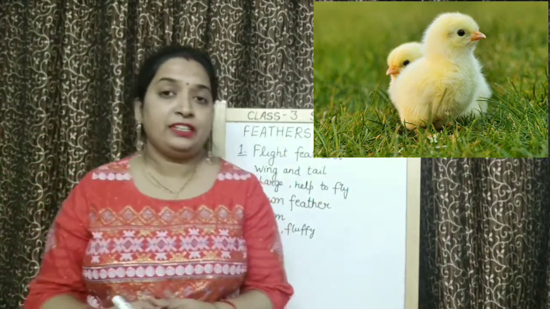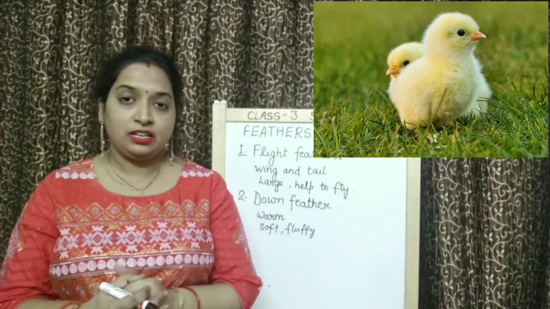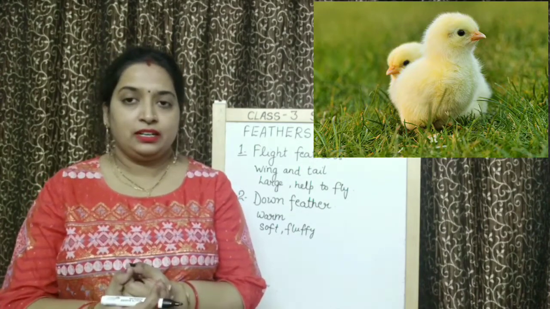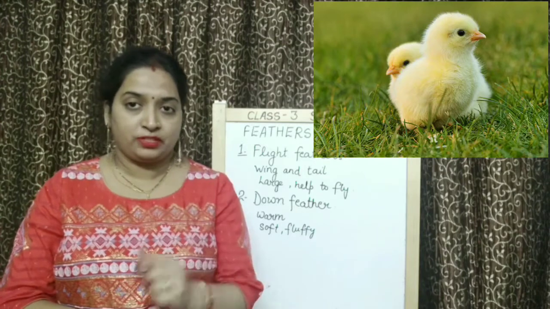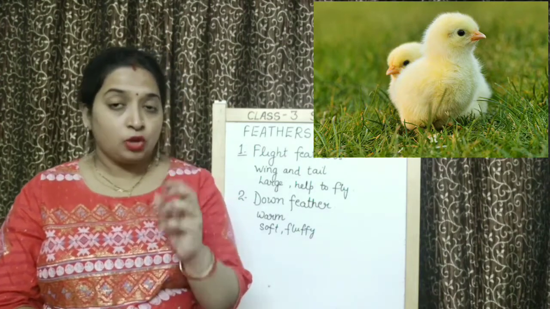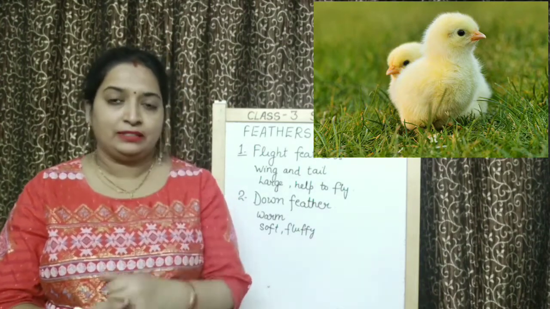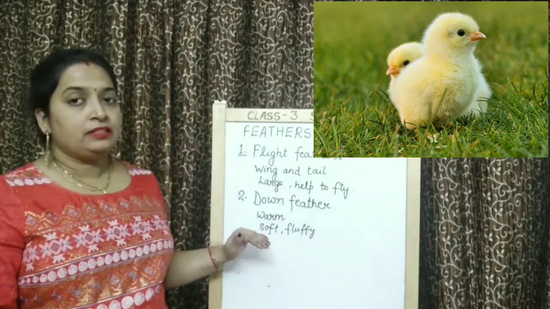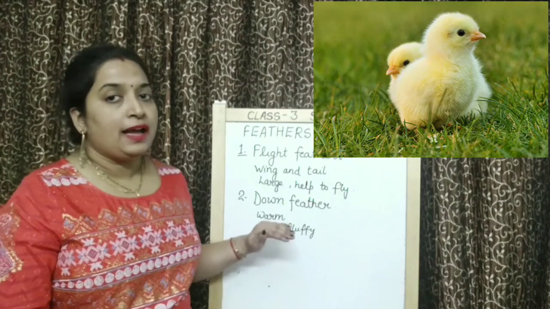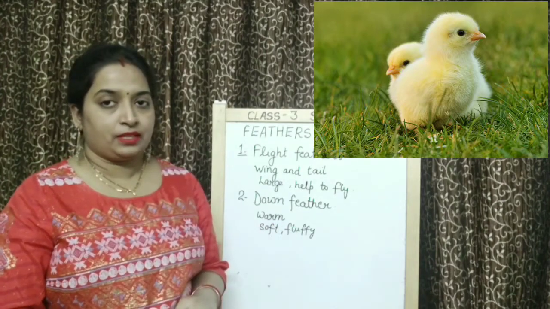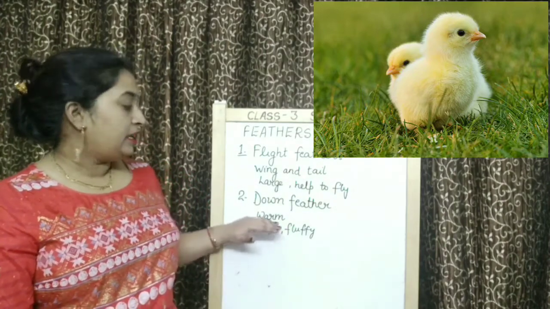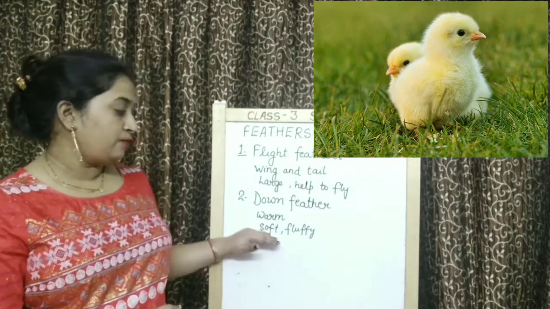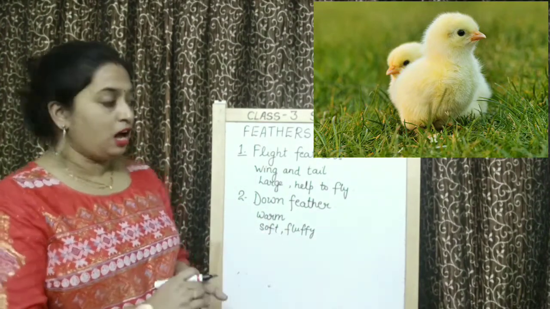You must have seen a chick. Chick, baby of a hen. How it looks? It looks very soft because it has soft, fluffy, small feathers. So children, down feathers, they grow close to the skin and they keep the body of a bird warm. They are very soft, they are very fluffy and they are small.